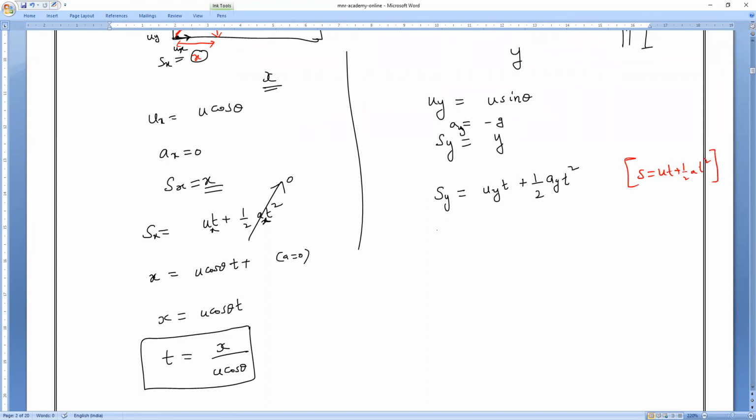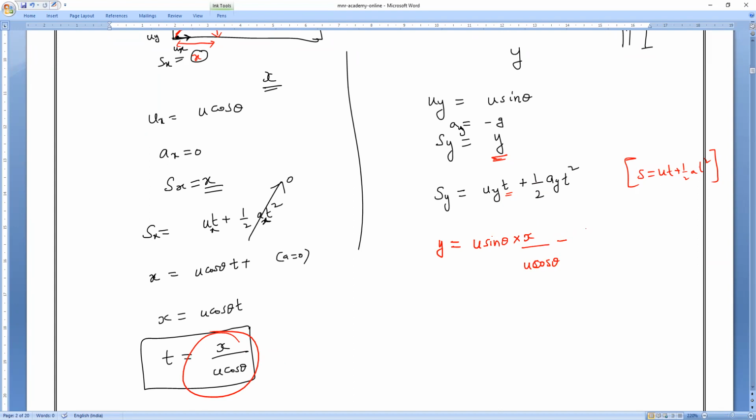So Sy is equal to y. Initial velocity is u sin theta. t means x by u cos theta. Next, plus into minus, directly I'm putting minus.